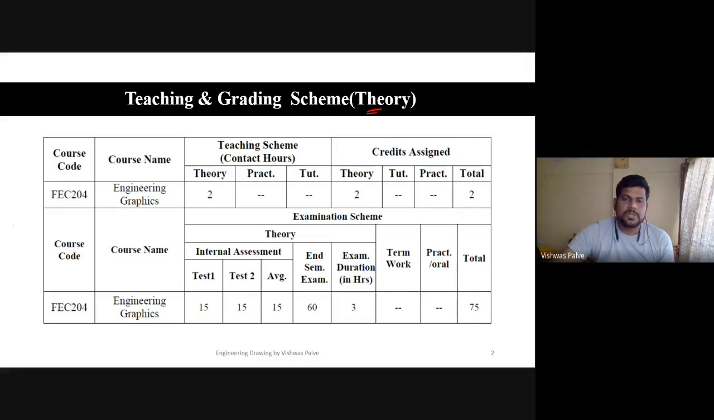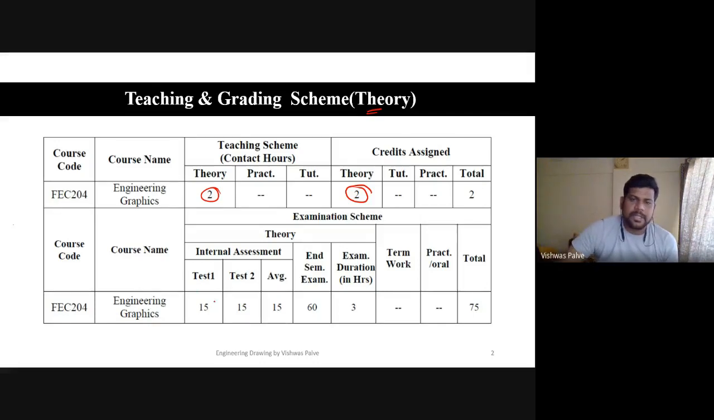So how is the distribution of marks and what will be the duration of teaching hours? So for theory, first we'll discuss the theory part, in which 2 hours of theory will be allotted per week. Contact hours, credit assigned to this subject is for theory 2. Okay, and there is no tutorial. Practical is there but it is under another head.